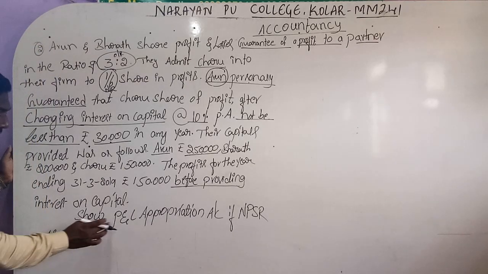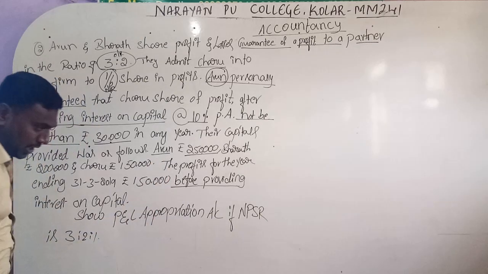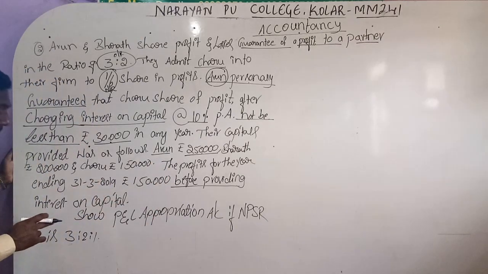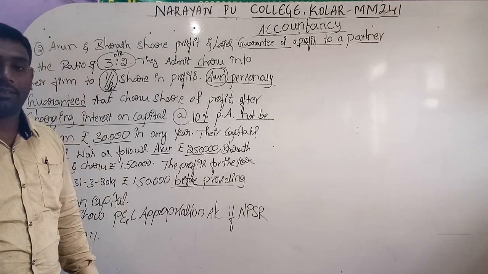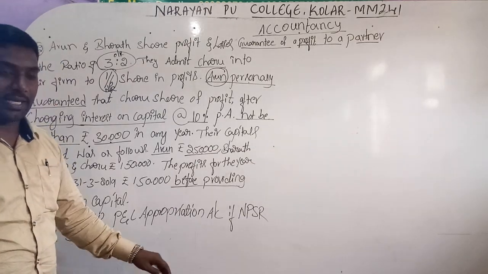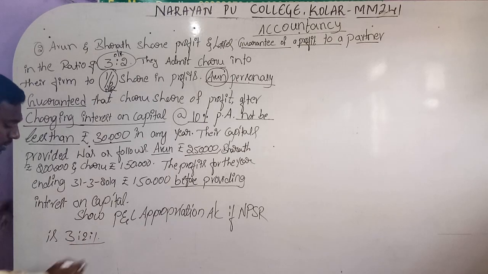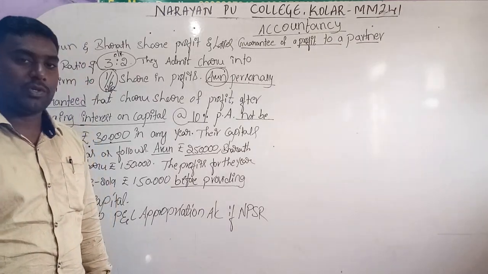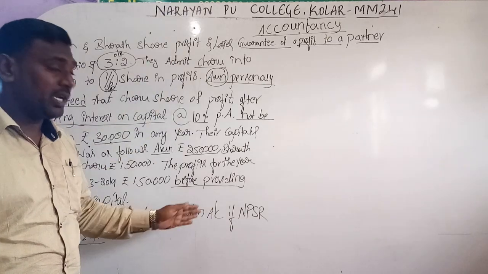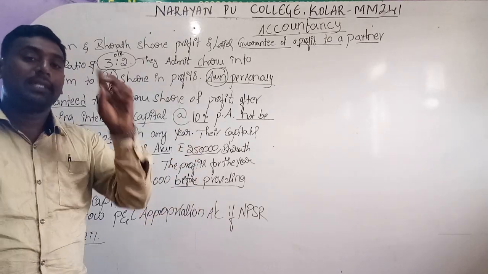Now show the profit and loss appropriation account if NPSR, the new profit sharing ratio, is given. In this format, the new ratio is 3:2. Directly they are given in the question, so no need to make the confusion. With the help of this question, we have to follow 3 steps.